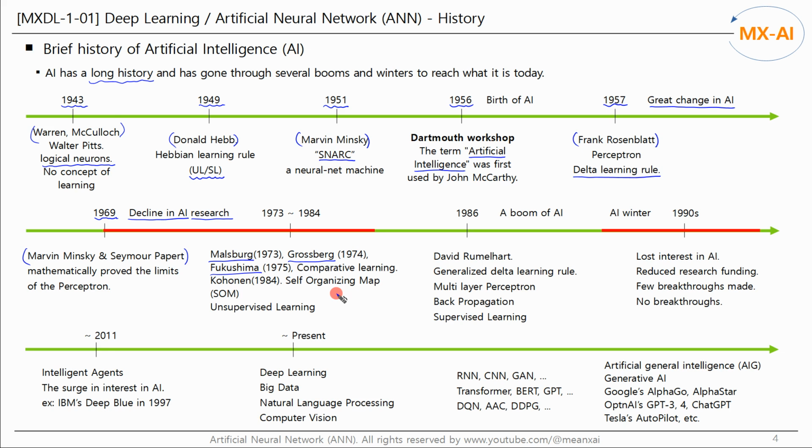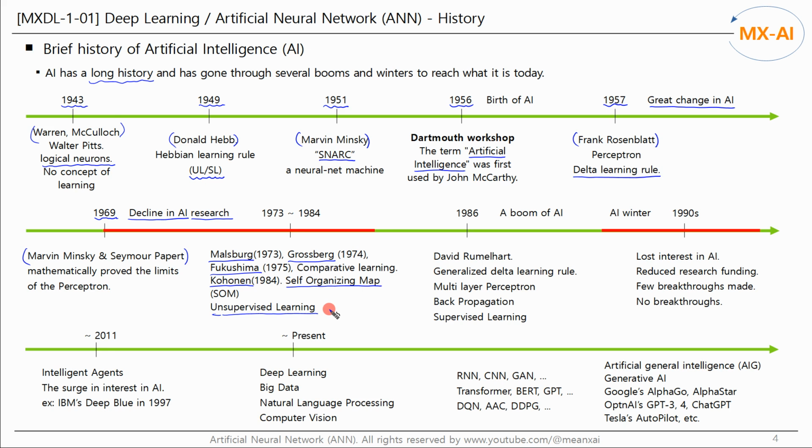Teuvo Kohonen published the Self-Organizing Map in 1984, an interesting neural network model that used the instar rules published by Grossberg in 1974 and further developed competitive learning. These methods can be used in unsupervised learning. Later, we will look at how to cluster MNIST images using the self-organizing map.